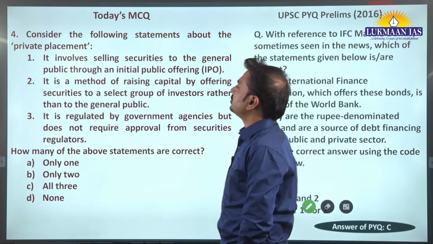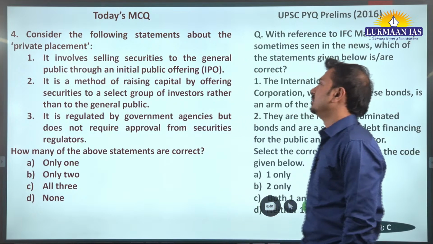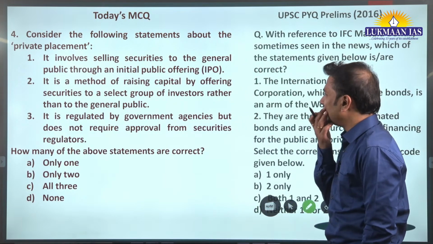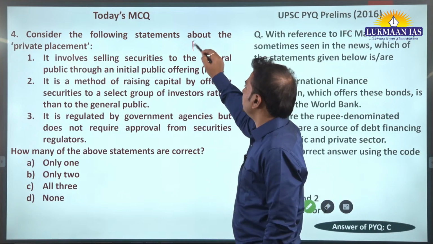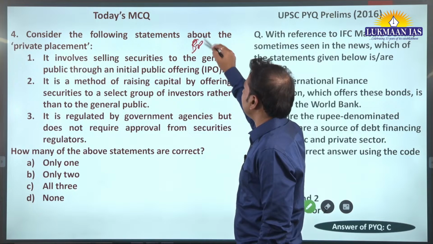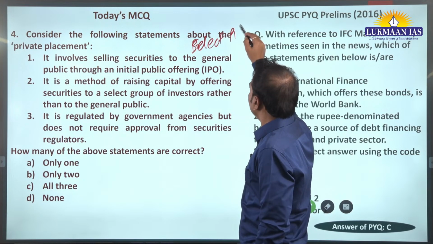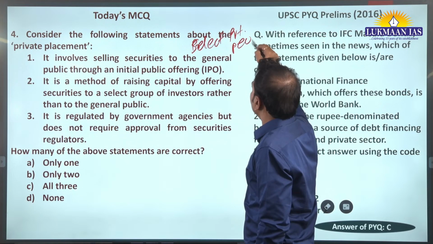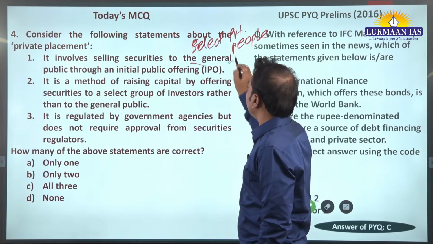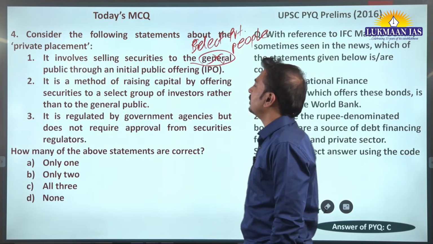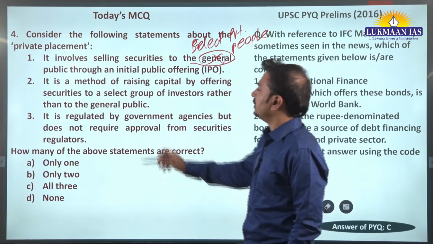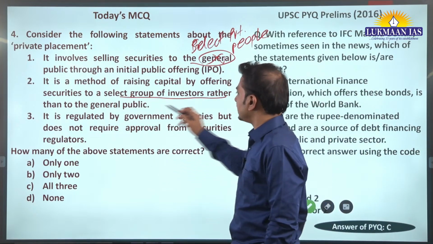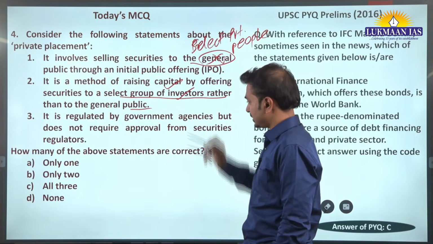So private placement is a unique kind of buying and selling of securities. It involves selling securities to private individuals, select private individuals. Okay, so not the general public. This is incorrect. Not through IPO also. It is a method of raising capital by offering securities to a select group of investors rather than the general public. Now this is a correct statement.